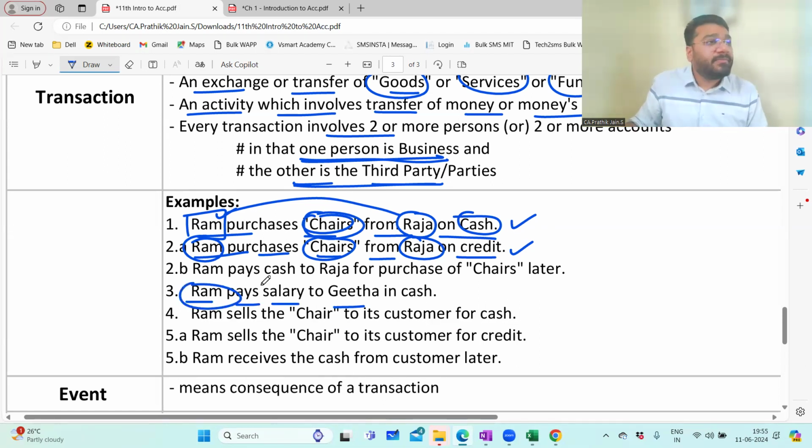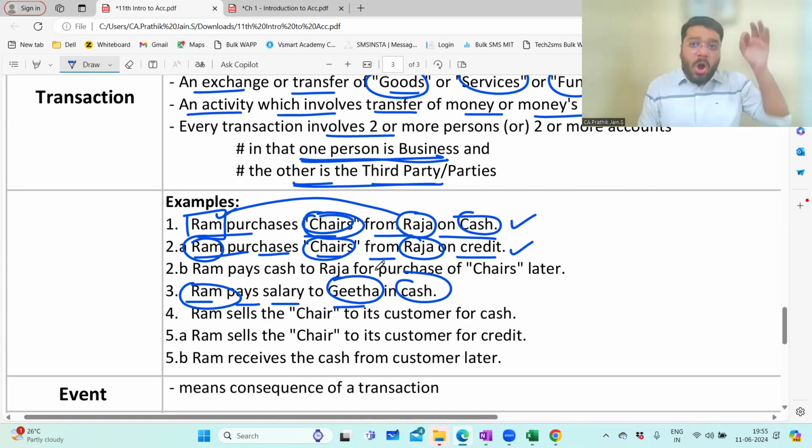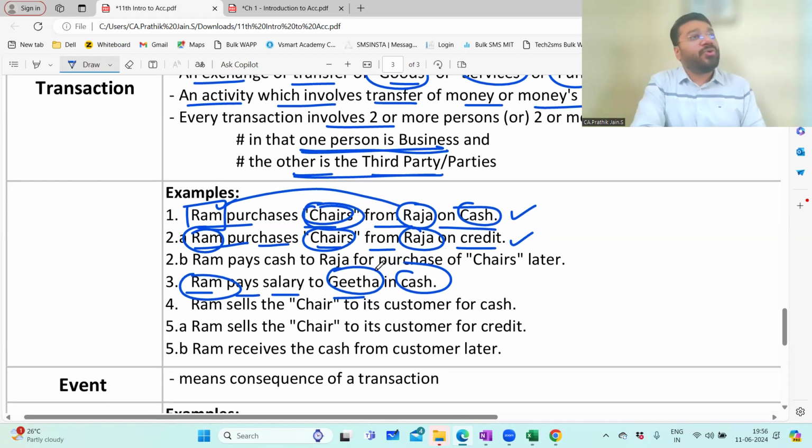Now, Ram pays salary to Geeta. Ram is business. Geeta is the third party. So in every transaction, two people involved. So here what is happening? What is getting exchanged? Cash is getting exchanged. Easy. So this is called as transaction. Transaction means what? Exchange of goods or service or funds between two persons. In that one person is business, another person is the third party. This is called as transaction. So now, if these kind of transaction is given in question to you, will you be able to identify and tell this is transaction? Yes, because you understood the meaning of transaction now.